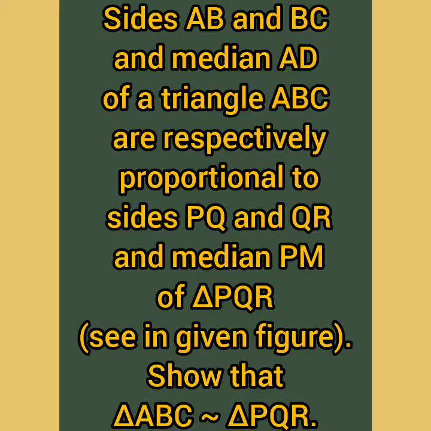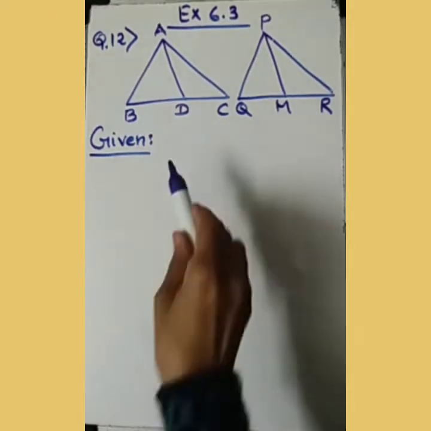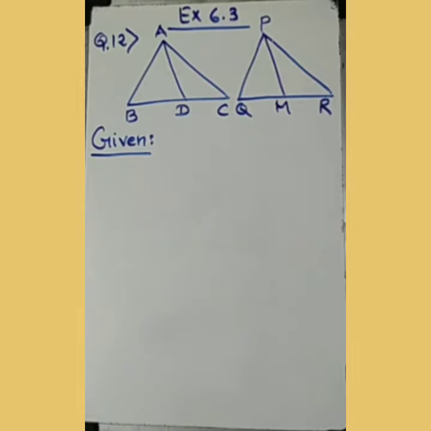Here the name of the median we are given, PM, is a median of triangle PQR. We need to prove that triangle ABC and this PQR are similar triangles.